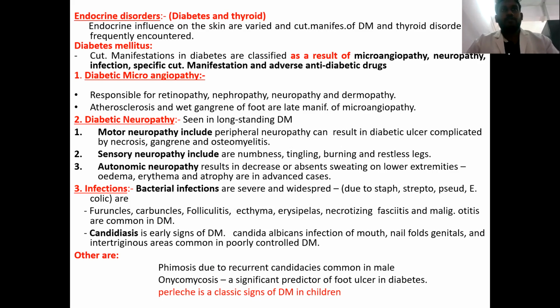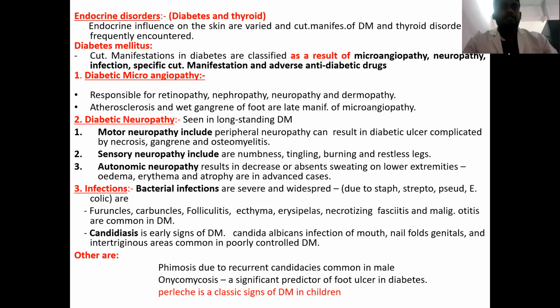The third important group of cutaneous manifestations includes infections. Bacterial infections are common in diabetes, and they will be severe and widespread. Common causes of bacterial infections include Staphylococcus, Streptococcus, Pseudomonas, and E. coli. So these can result in furuncles, carbuncles, folliculitis, ecthyma, erysipelas, necrotizing fasciitis, and malignant otitis externa.